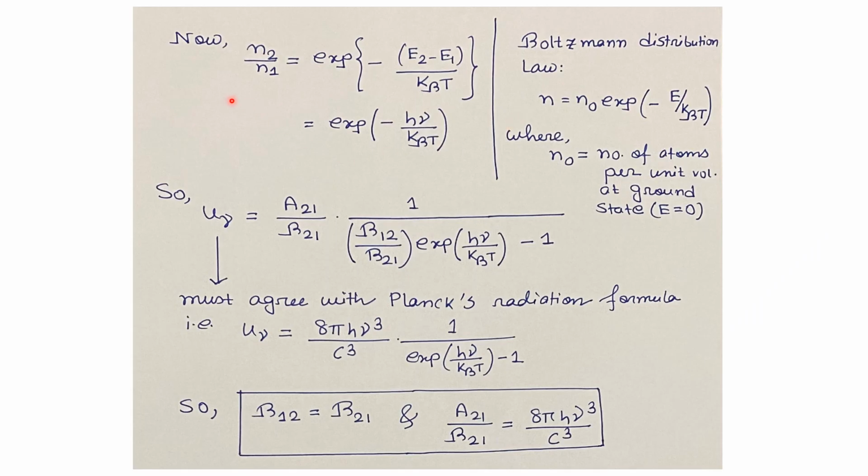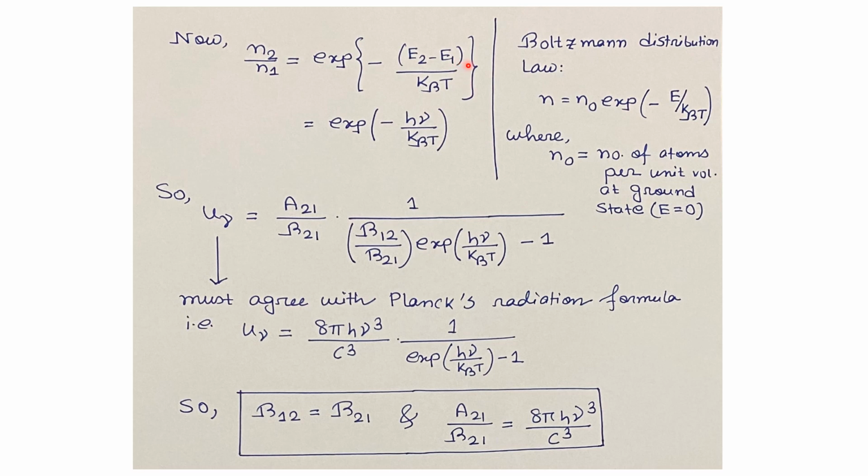Now we can write N2 divided by N1 equals exponential of minus (E2 minus E1) divided by kBT. This relation comes from the Boltzmann distribution law, which is given by N equals N0 times exponential of minus E by kBT, where N is the number of excited atoms at an energy level E, and N0 is the number of atoms per unit volume at the ground state energy level E equals 0.